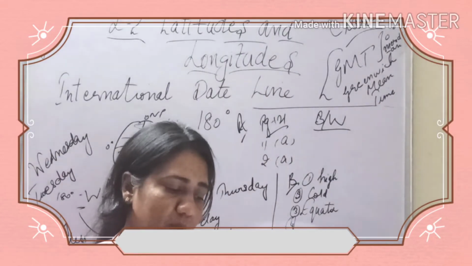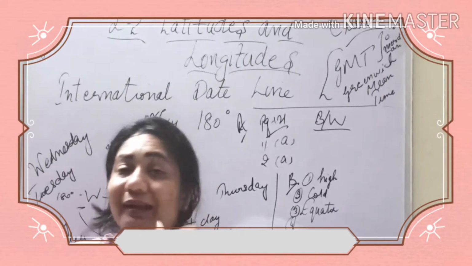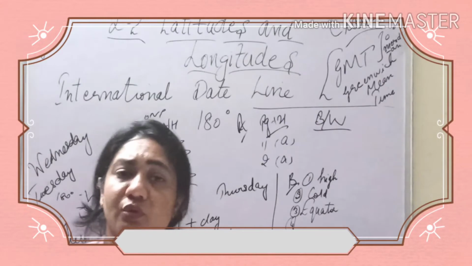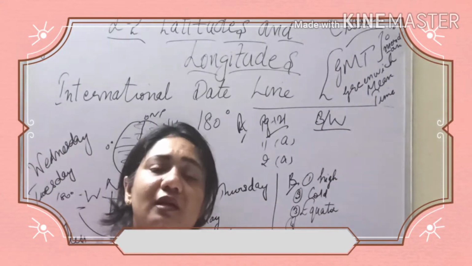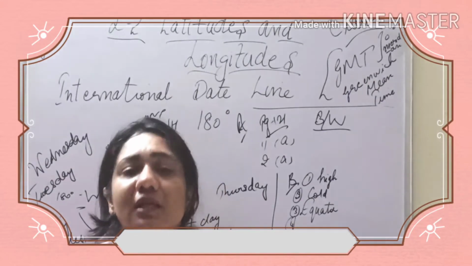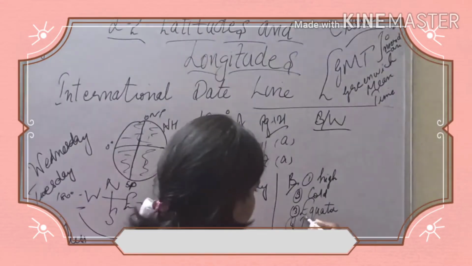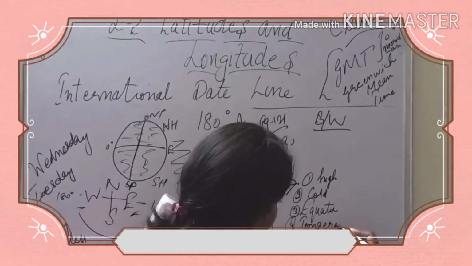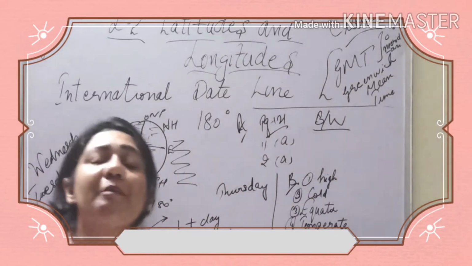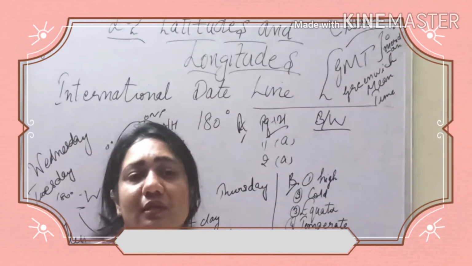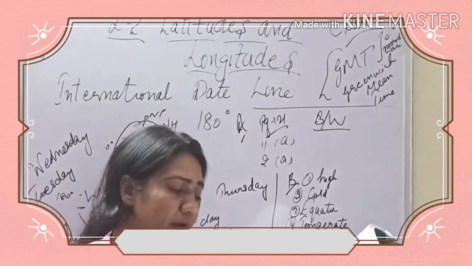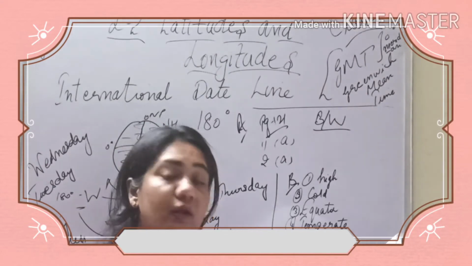Okay. The dash zone receives slanting rays of the sun. We have done 3 zones: frigid zone, temperate zone, and torrid zone. Now tell me which zone receives the slanting rays of the sun. Is it torrid, is it frigid, or is it temperate? Yes, it is temperate zone. Okay. Frigid zone almost receives no rays of the sun. That is why it is very, very cold. So it is temperate zone that receives the slanting rays of the sun, and in the frigid it is very, very less rays.